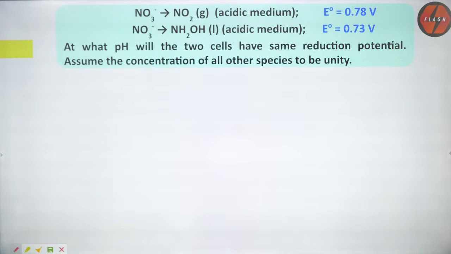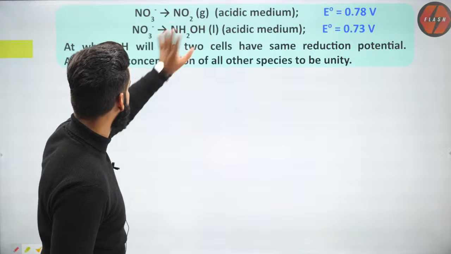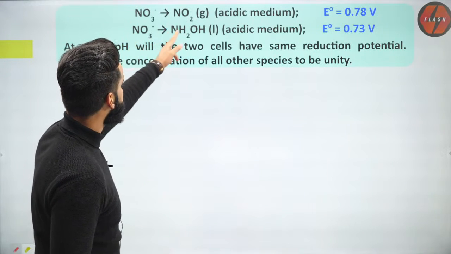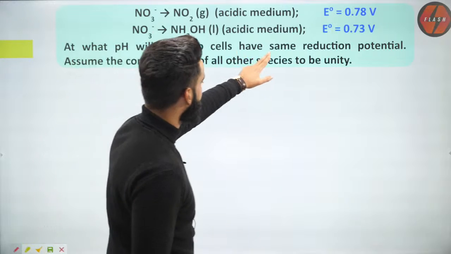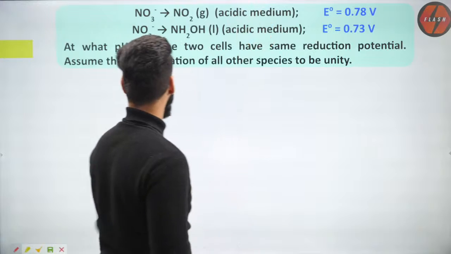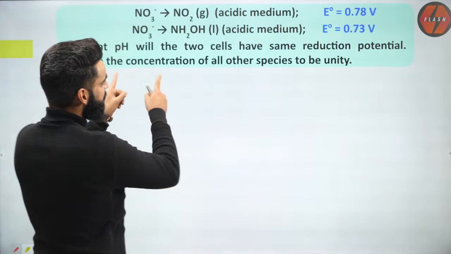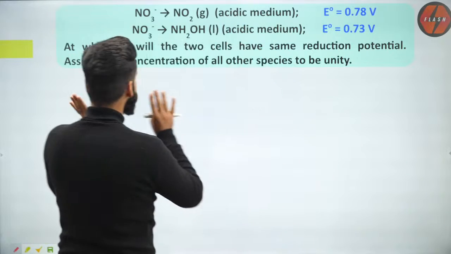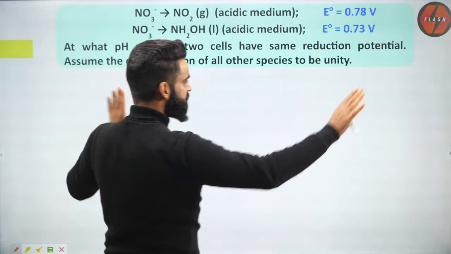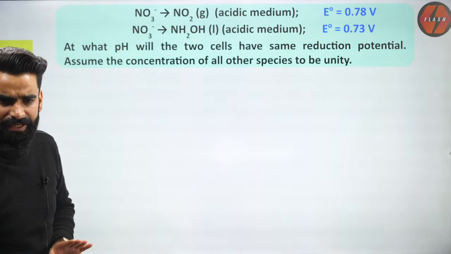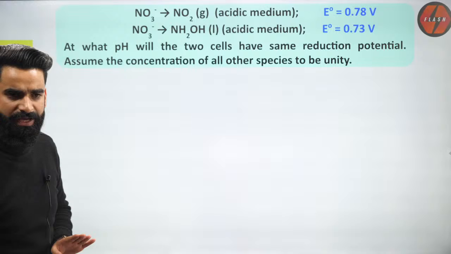We are given two reactions. NO3 negative changes to NO2 in acidic medium. Then the second reaction, NO3 negative changes to NH2OH in acidic medium. We are given the standard reduction potential values over here. At what pH will the two cells have the same reduction potential? Assume the concentration of all the other species, all the ions, to be unity.